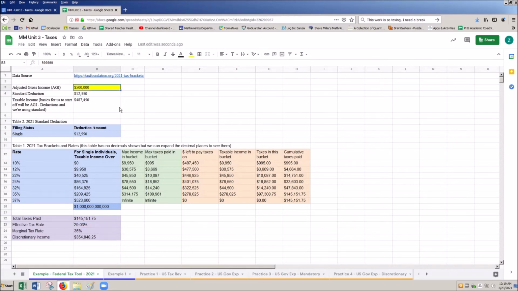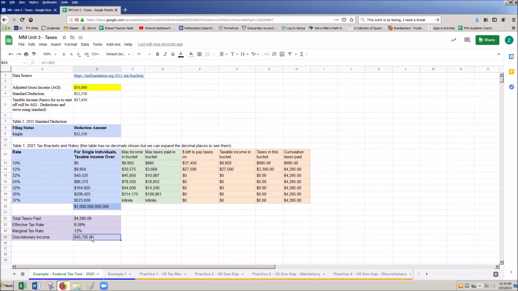As I come down, we'll see we get lower and lower relative to the marginal, okay? So where we end up with marginal versus effective is what we're actually paying. Someone making 100,000 has an effective tax rate of about 15%, and someone with an adjusted gross income of 50,000 is paying an effective tax rate of about 8.59%, even though they're in that 12% bucket. So that's how that works.